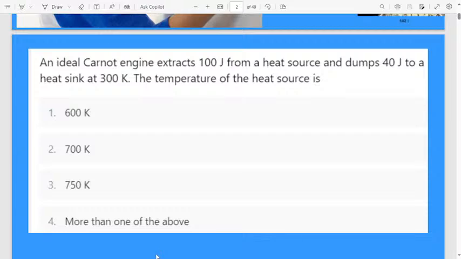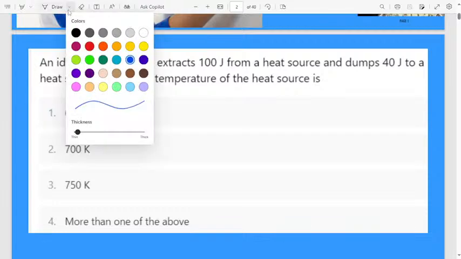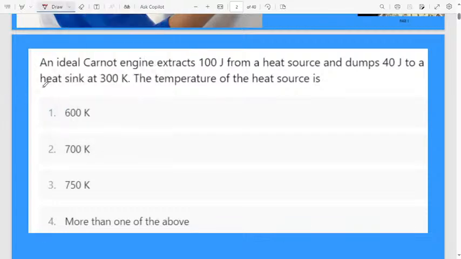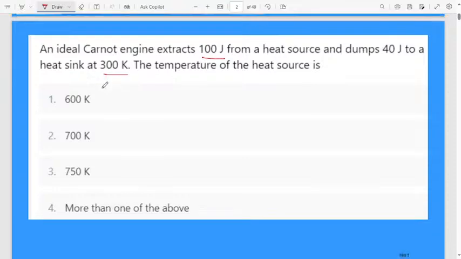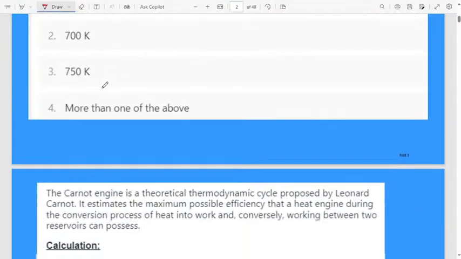Let us discuss the MCQ questions. First question: an ideal Carnot engine extracts 100 joule from a heat source and dumps 40 joule to a heat sink at 300 Kelvin. The temperature of the heat source is? This problem is based on the Carnot engine.